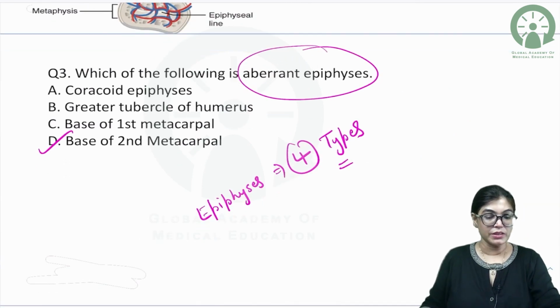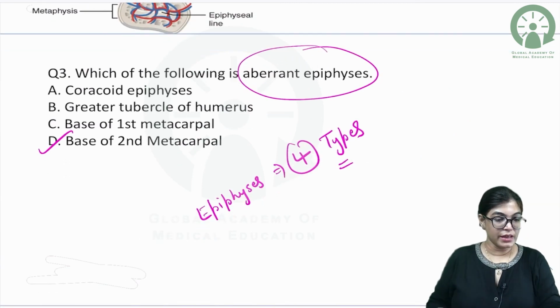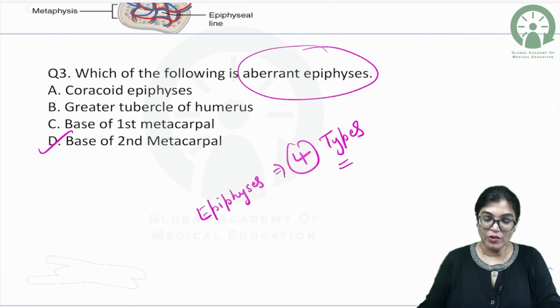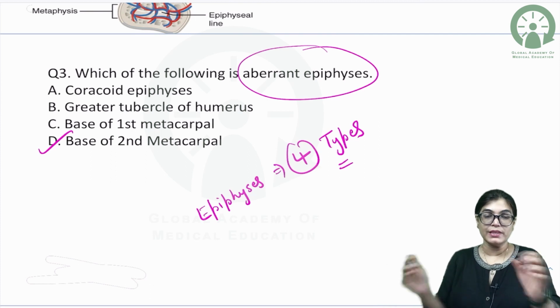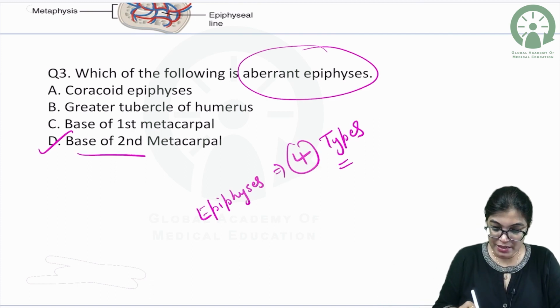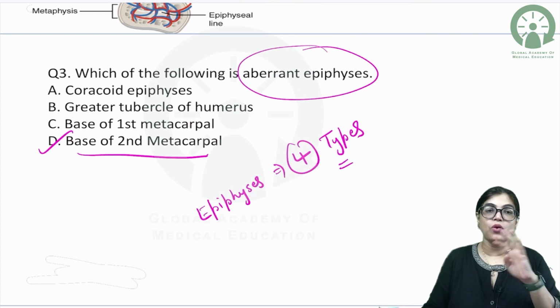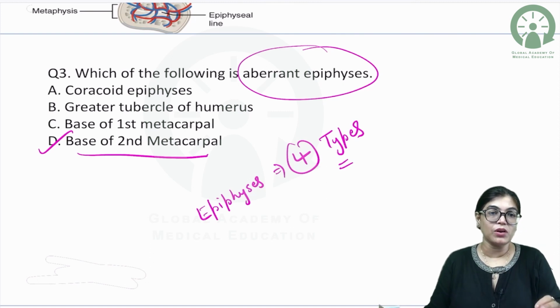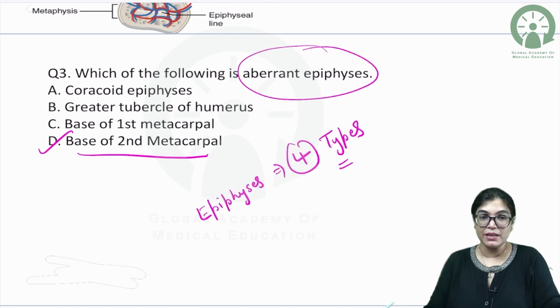Now, coming to the third question. In this third question, which of the following is an aberrant epiphysis? This was the question being asked. Here the correct answer is base of second metacarpal. 4 options are given: coracoid epiphysis, greater tubercle of humerus, base of first metacarpal, base of second metacarpal.